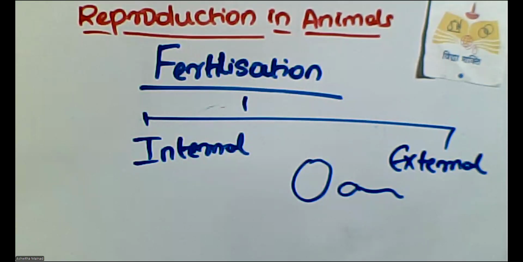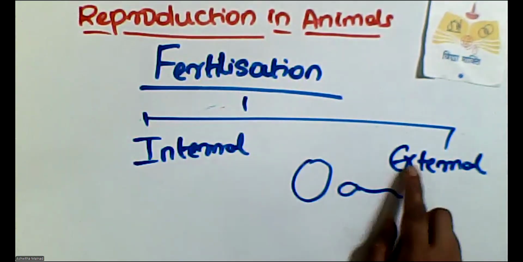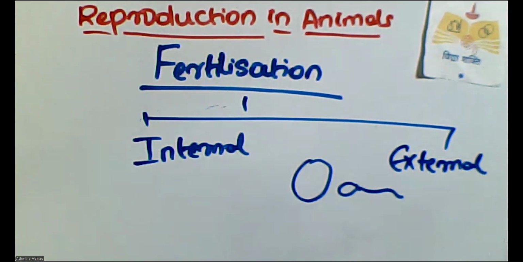Clear? This was about today's session where we understood about male and female reproductive organs, about fertilization, internal fertilization, external fertilization. External fertilization can also happen in humans. That is because of IVF.